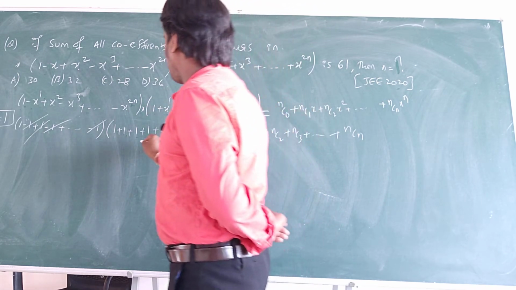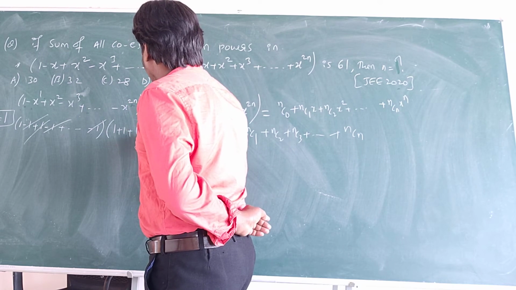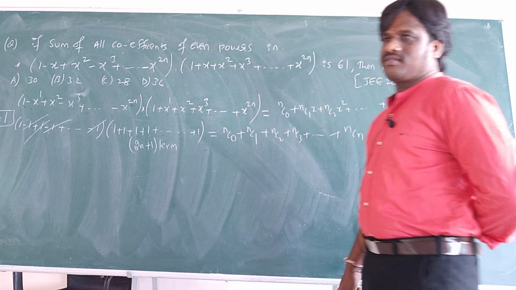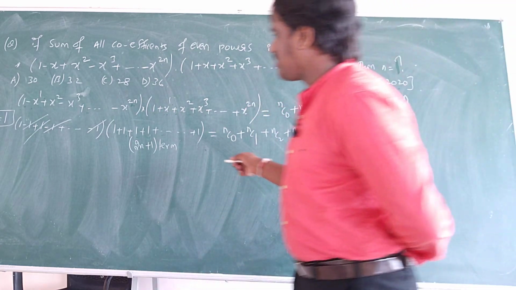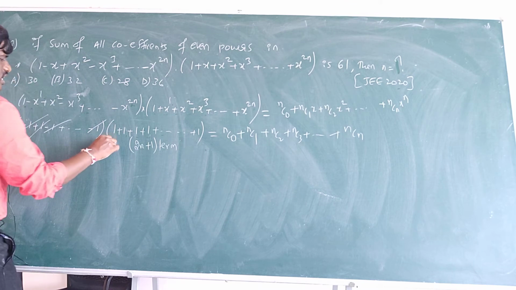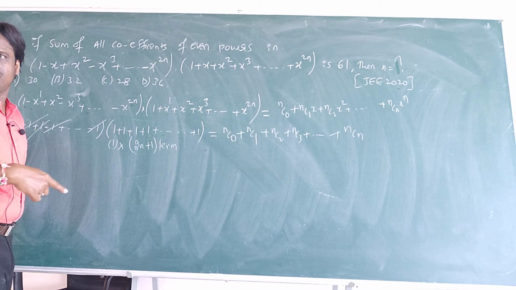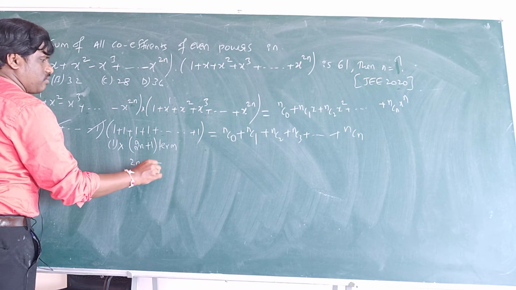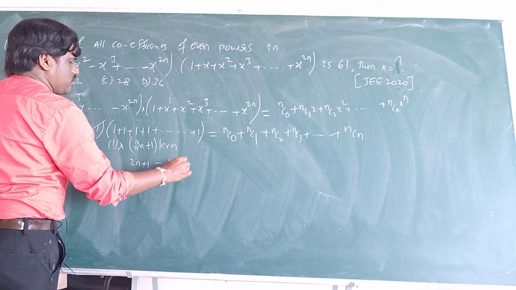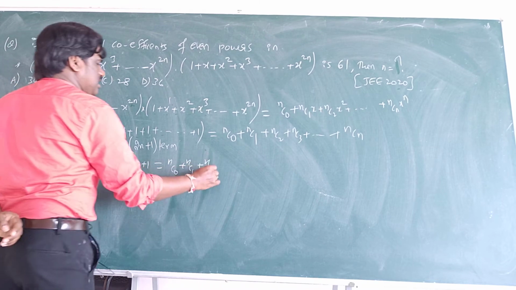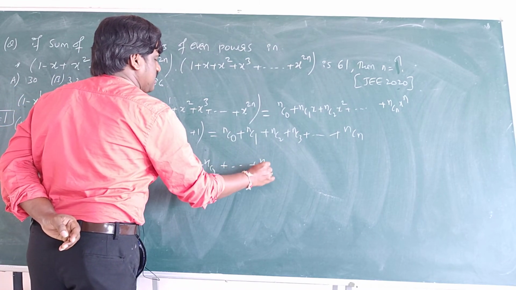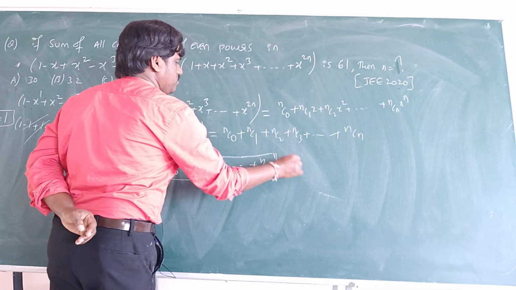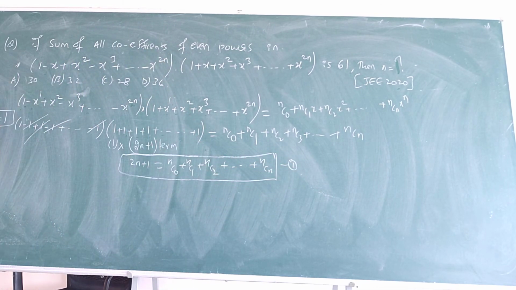So totally how many terms will be there? 2n plus 1 terms. So 1 will be added 2n plus 1 times. It means the total is 1 into 2n plus 1. So 2n plus 1 is equal to what I am getting? NC0 plus NC1 plus NC2 plus so and so plus NCn I am getting. So this is what I got. Correct? Any doubts in this?